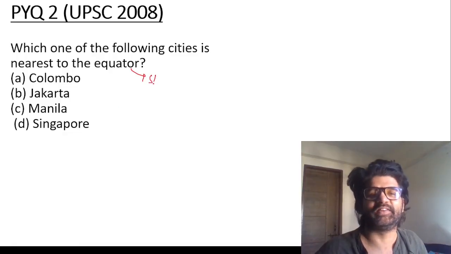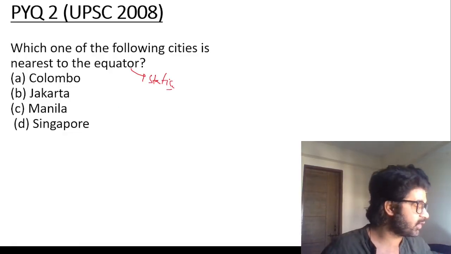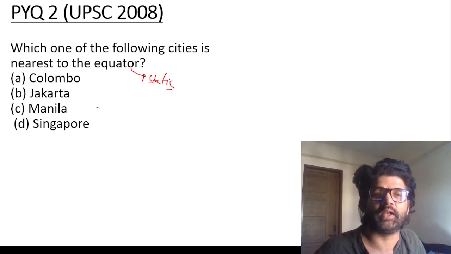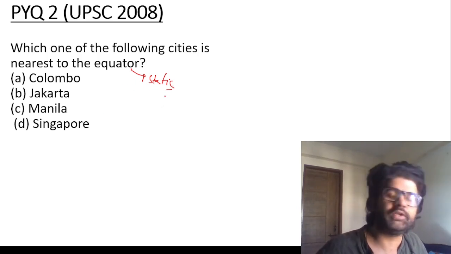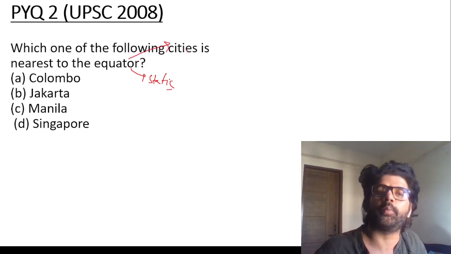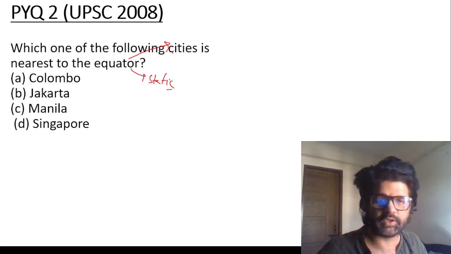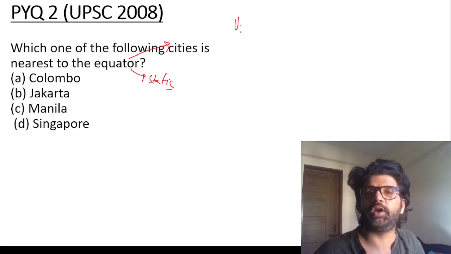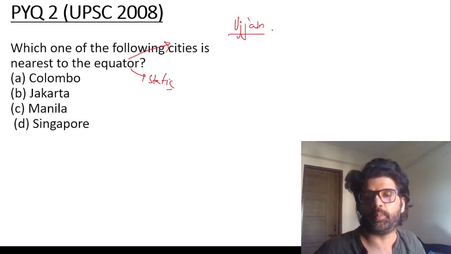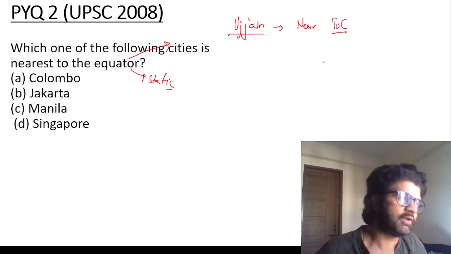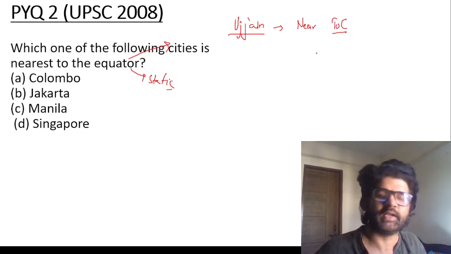Again, this is a static question, nothing to do with what we just studied, but because we're talking about Colombo and all, these kind of questions you should be practicing. Again, here your static knowledge will help you. So draw equator, see countries. Now this is your homework. See countries passing through equator, Tropic of Cancer, Tropic of Capricorn. Because I was just doing one Hindu analysis article where our education minister said that Ujjain is at the intersection of equator and Tropic of Cancer. That is wrong. Ujjain is near Tropic of Cancer, but it is not at the intersection. Anyway, equator and Tropic of Cancer, they are parallels. Parallels never intersect, but that happens, these things.